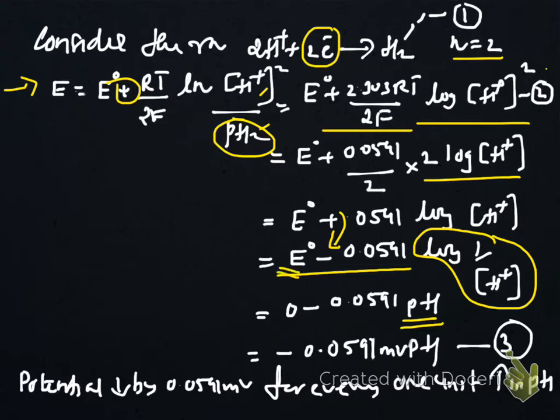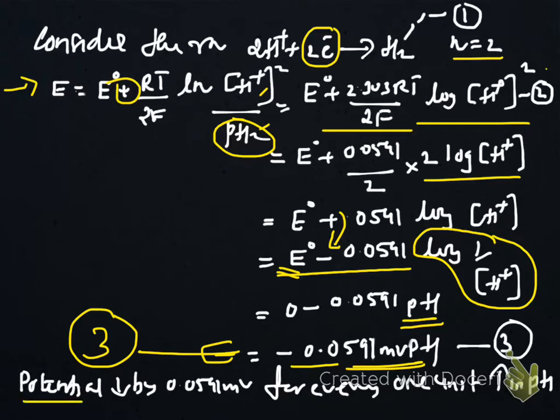E0 is 0 for hydrogen. So equation becomes E equal to minus 0.0591 into pH. This is an important equation which we have numbered as 3. This equation clearly indicates that potential of the system will decrease by 0.059 volt for every 1 unit increase in pH. When pH equal to 0, potential equal to 0.